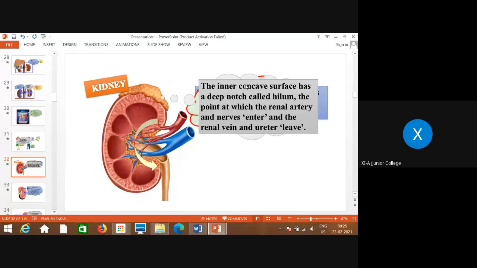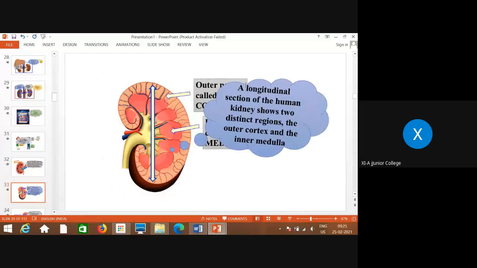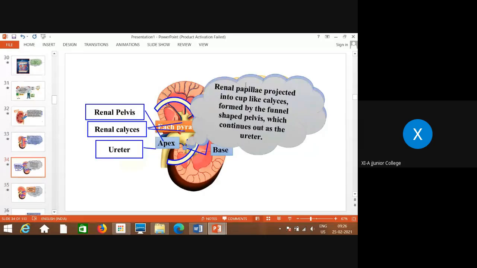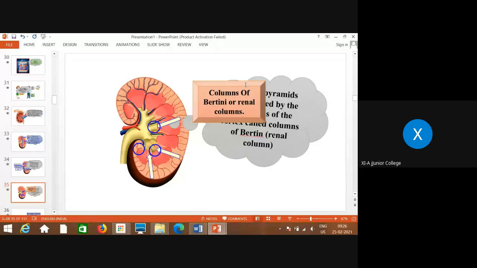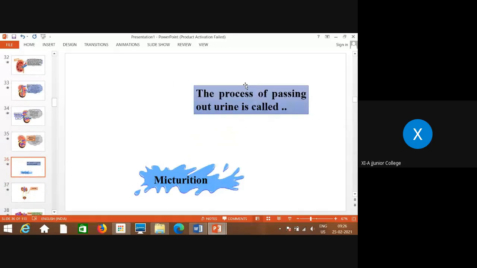Then we studied the internal structure of the kidney also, with 3 parts: outermost cortex, middle medulla, and innermost pelvis. So this is the longitudinal or vertical section of the kidney, where these 3 regions show the presence of renal pyramids and even columns of Bertini.